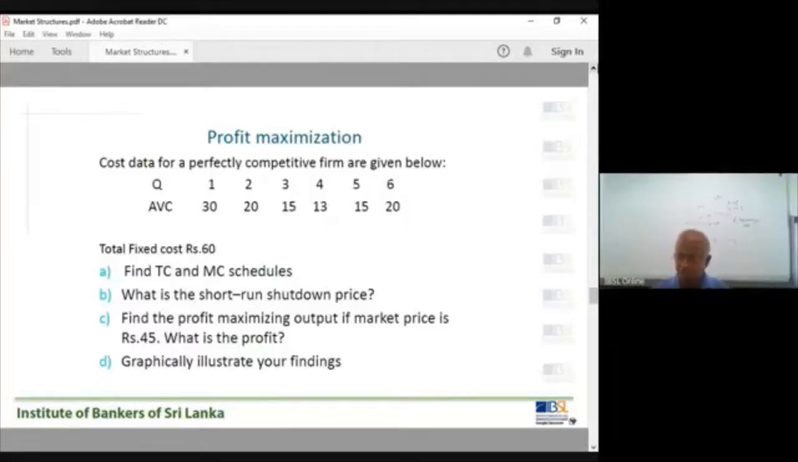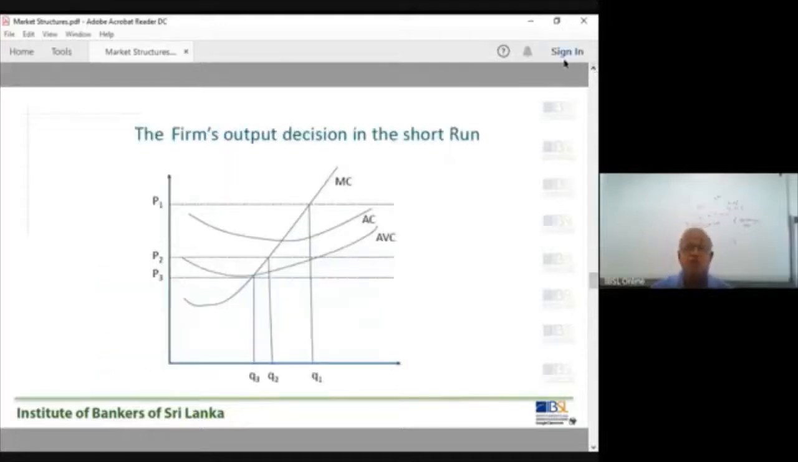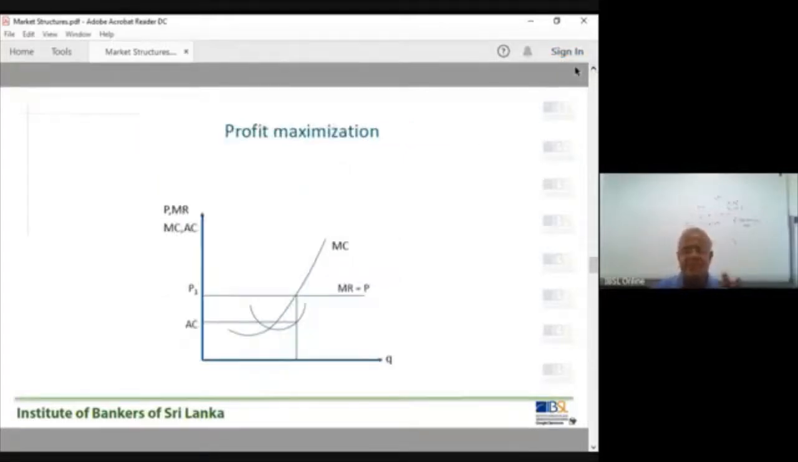Now, to answer this question, we need the earlier diagram model. Now we go to this model: the firm's output decision in the short run. The general model we discussed is this: average cost curve, marginal cost curve, marginal revenue curve, a horizontal line. Then the firm can decide the profit maximizing output and profit. Profit is the small area that we know.